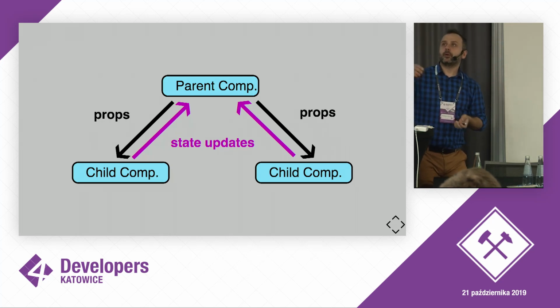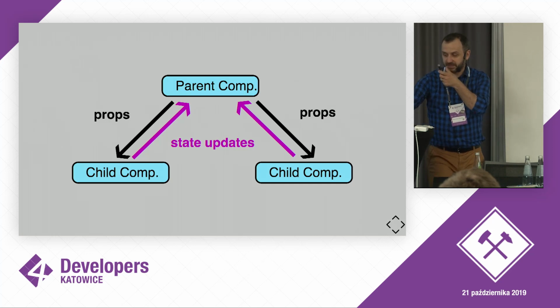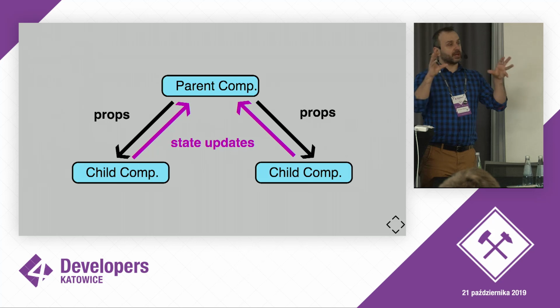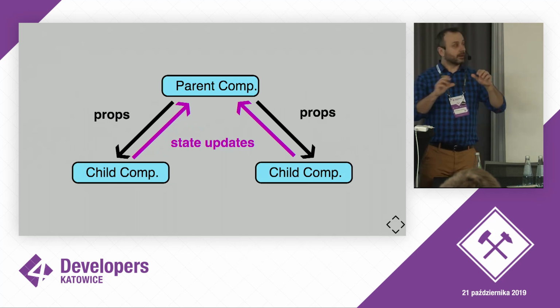They're often parent components. So how user data should be kept, how to fetch data, how to store the session, and so on and so forth. So there is a lot of parent-child relationship in React.